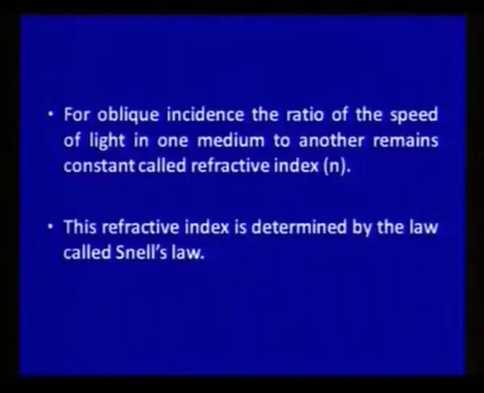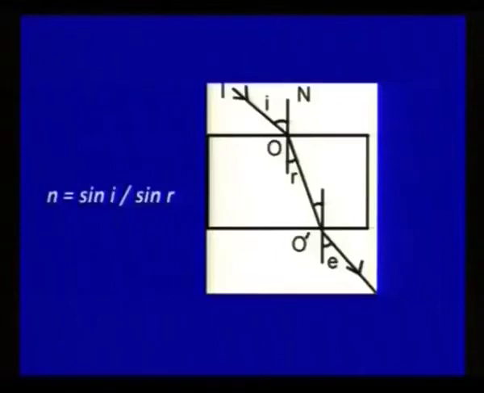But for oblique incidence, as you can see in this diagram, the ratio of the speed of light in one medium to another medium remains constant, and it is called the refractive index, denoted by n. This refractive index is determined by the law called Snell's law, which says that the refractive index n is the ratio of the sine of the angle of incidence to the sine of the angle of refraction.